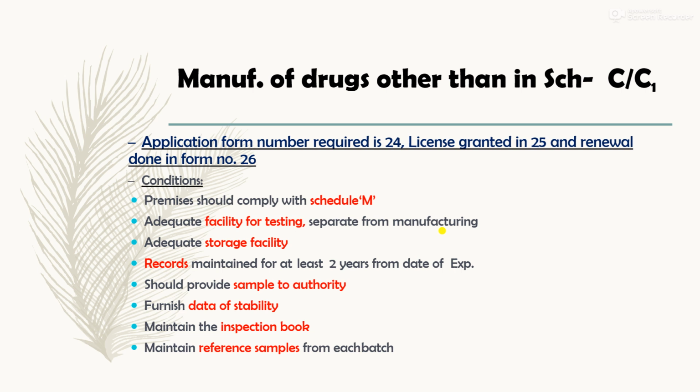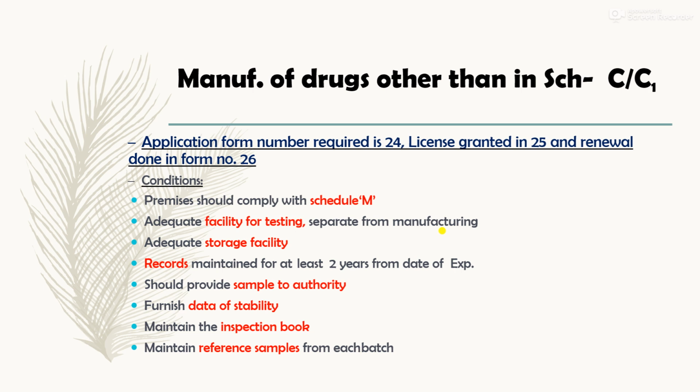Now we will study the conditions for manufacturing drugs which are not specified in the schedules, other than those in C1. For that purpose, certain form numbers are required. The application form number required is 24. The license is granted in form number 25 and the renewal is done in form number 26.